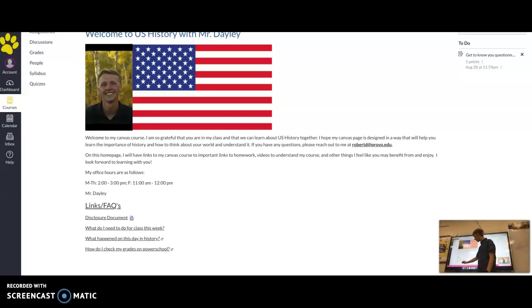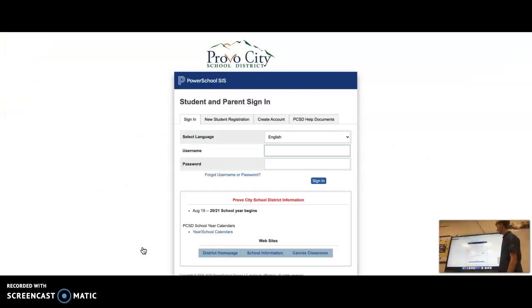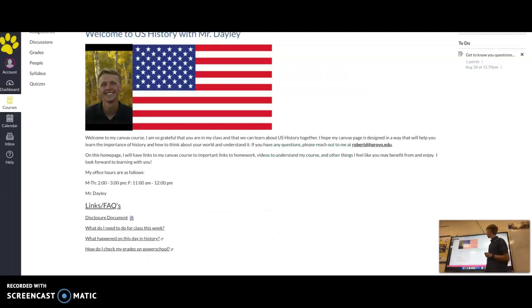The last link is how do I check my grades on PowerSchool. You can check your grades here on Canvas, where I will enter them, but they are official on PowerSchool. And this link just takes you straight to the student parent login of PowerSchool in case you forgot how to get there. So if you don't know how to get to PowerSchool, you can always access it through my page.